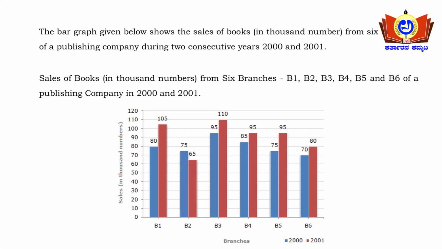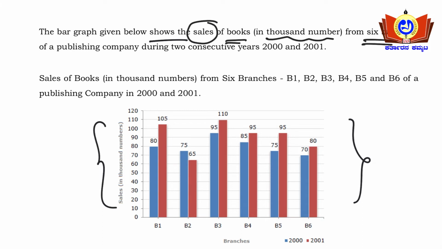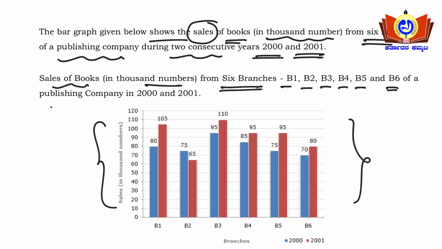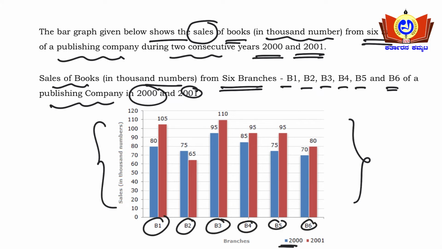See, this is the bar graph here. The previous question was based upon a pie chart, and this is the bar graph. The bar graph given below shows the sales of books in 1000 numbers from 6 branches of a publishing company during 2 consecutive years, 2000 and 2001. So these are 6 different branches: B1, B2, B3, B4, B5 and B6, and blue color is the year 2000 and red color is the year 2001.